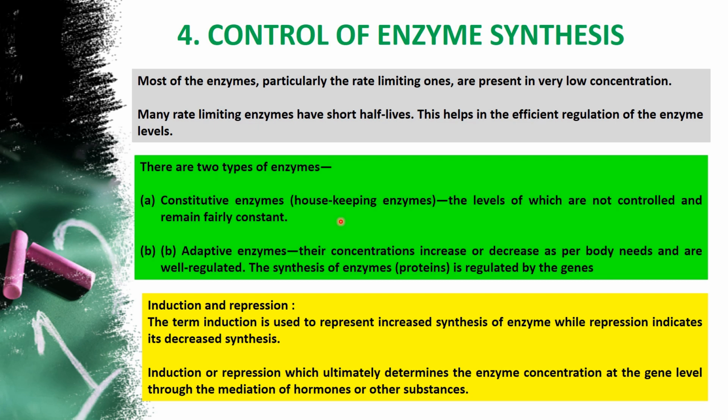There are some enzymes which are adaptive. Adaptive means whenever it is required, they are produced in higher amounts, and whenever there is no requirement, their level decreases. How does it happen? Because of the gene level, the starting place, that means the synthesis place, where it is started or repressed. That is again done in two ways, induction and repression. Induction means inducing the gene to start the synthesis through replication, transcription and translation, and finally our protein of interest will be synthesized in the cell.